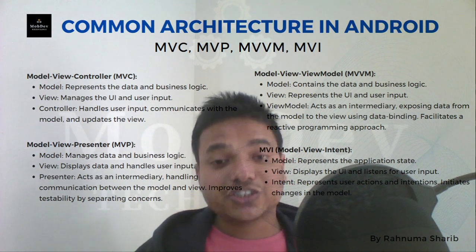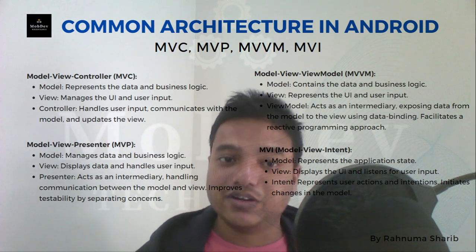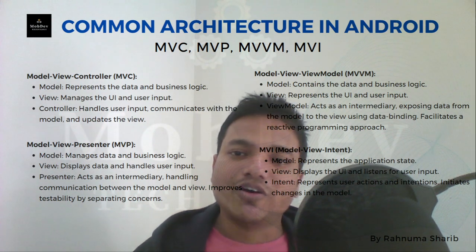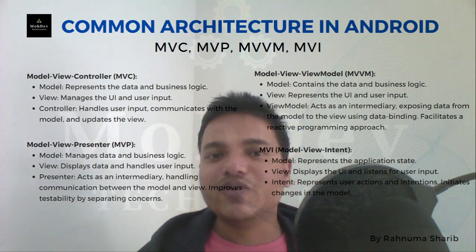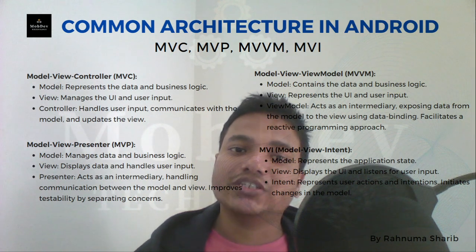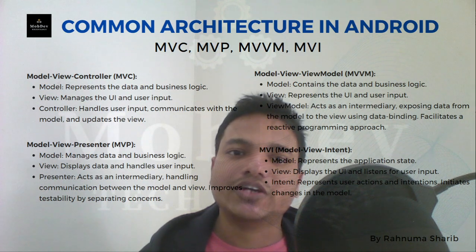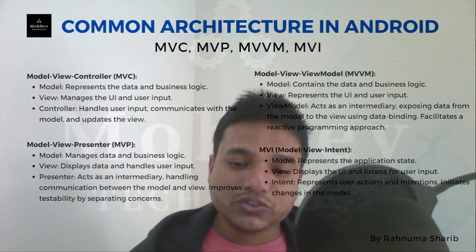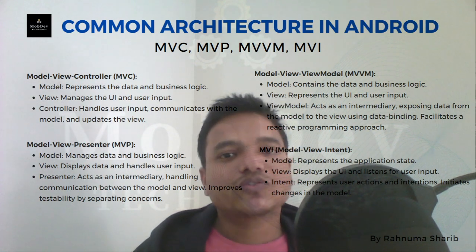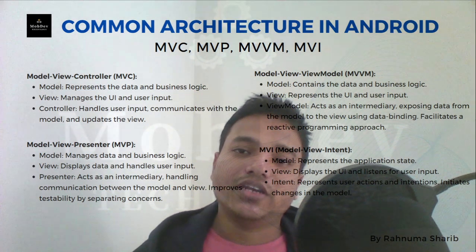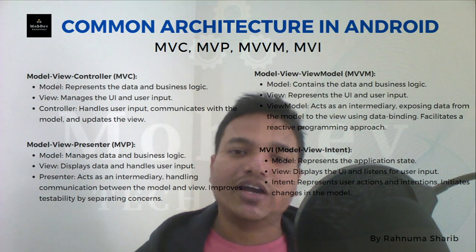each architecture is like MVC, model view controller, model view presenter, model view view model, or model view intent. So view and model are the common ones. The model's responsibility is to take the data from the data sources and provide it, and the view is what users generally see and interact with. So the thing that changes is how the business logic is written and how it should communicate between the view and the data sources.